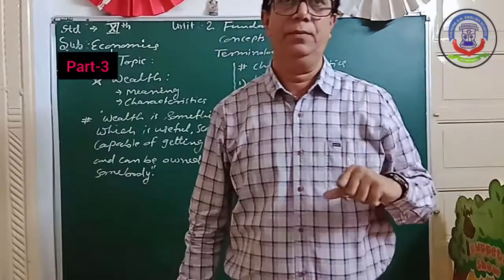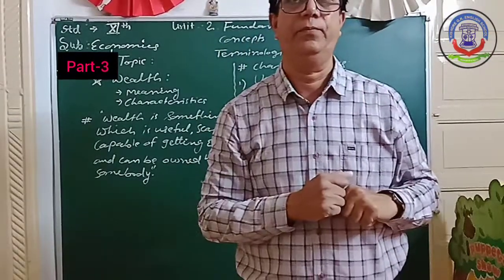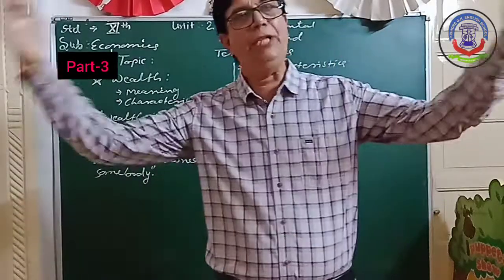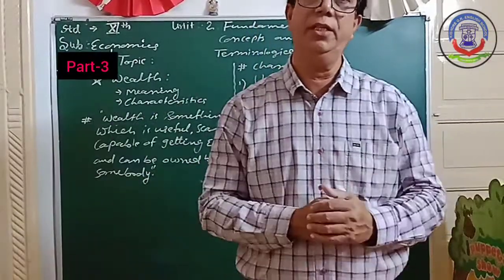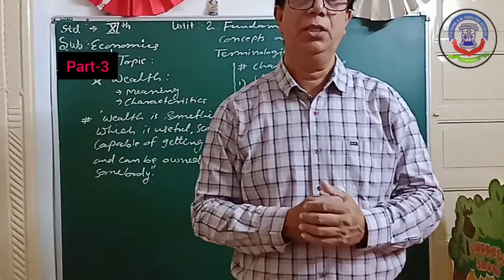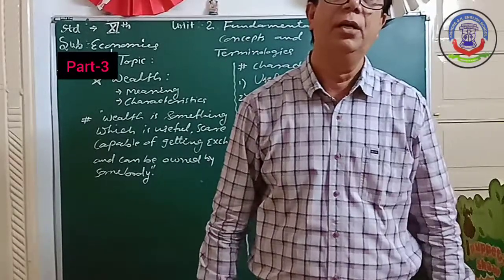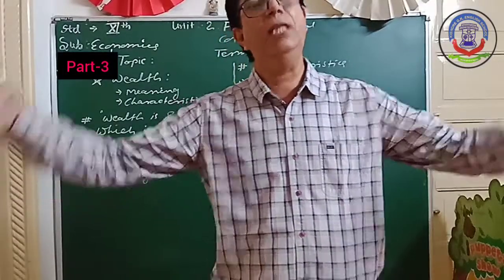In England, the Industrial Revolution took place, and in the Industrial Revolution, new technology, new methods, new machinery, and new goods were discovered, and because of that, goods were produced in abundant quantity.